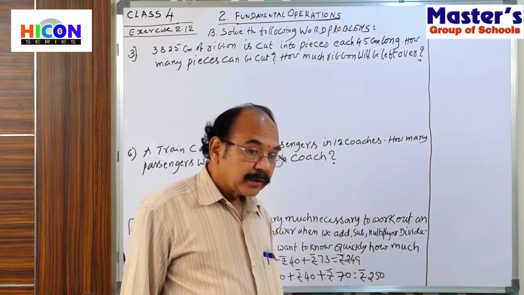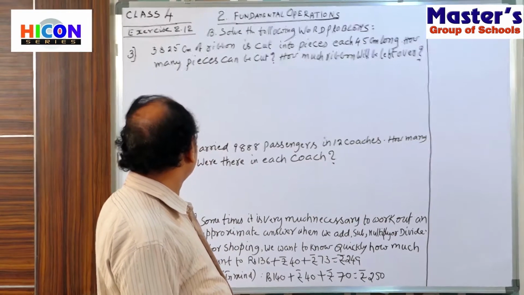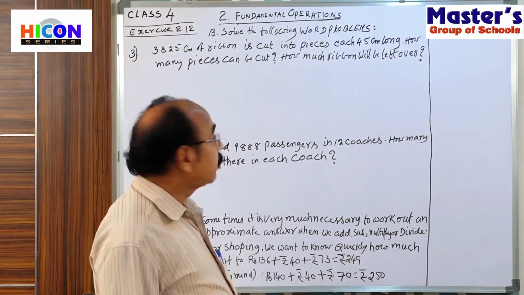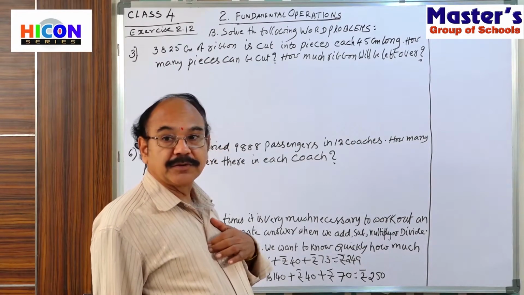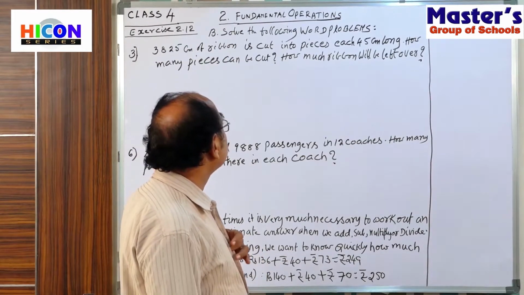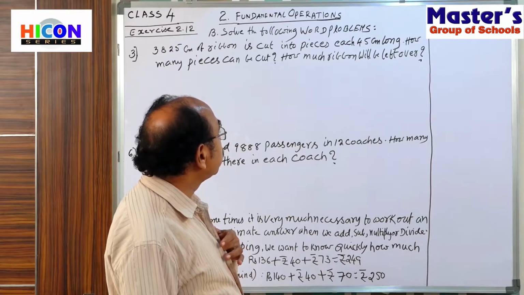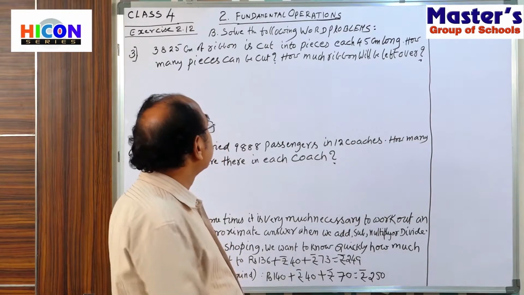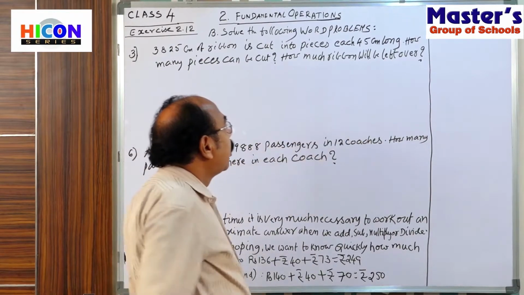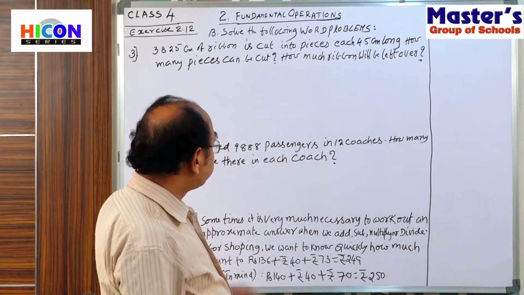Okay. So in the word problems, third question, follow. 3825 centimeters of ribbon is cut into pieces, each 45 centimeters long. How many pieces can be cut? How much ribbon will be left over? That is the problem.